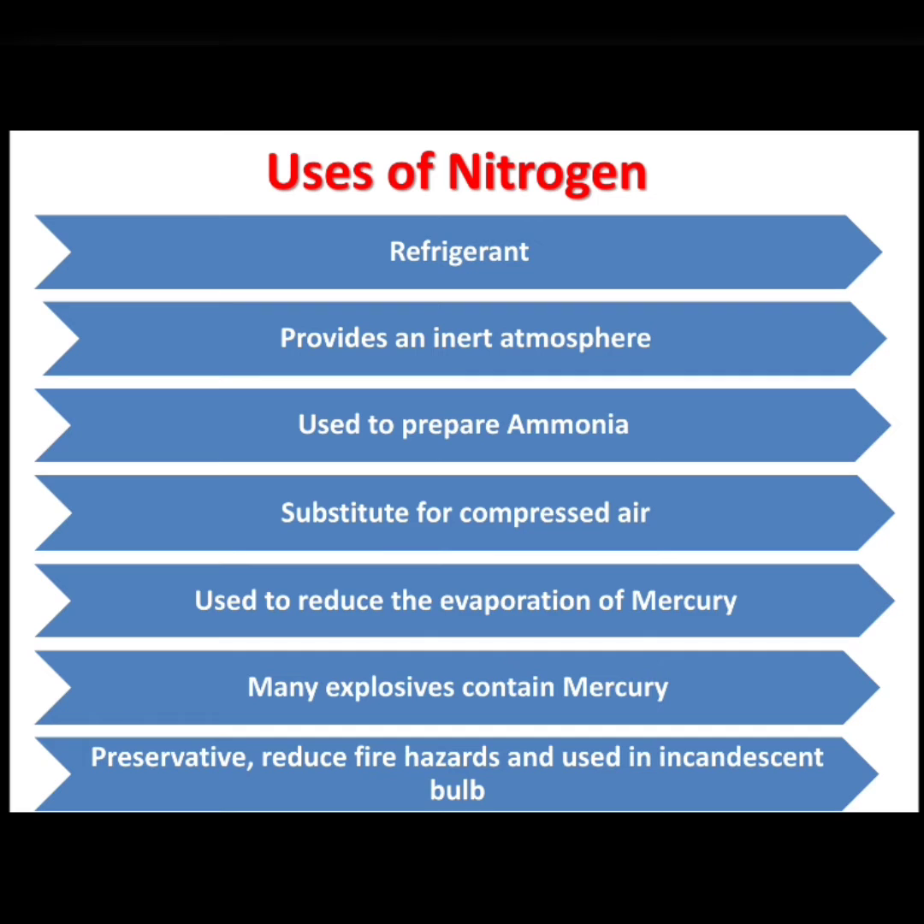The next one is it provides an inert atmosphere for conducting certain chemical reactions. A chemical reaction means combining two or more chemicals. At that time, it provides an inert atmosphere. The next one, in Haber's process, it is used to prepare ammonia, the same ammonia which is later converted into fertilizers and nitric acid.